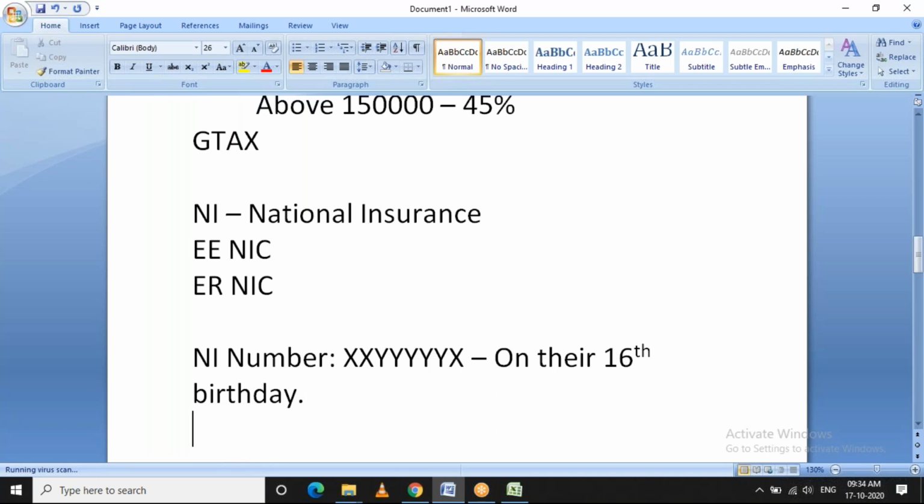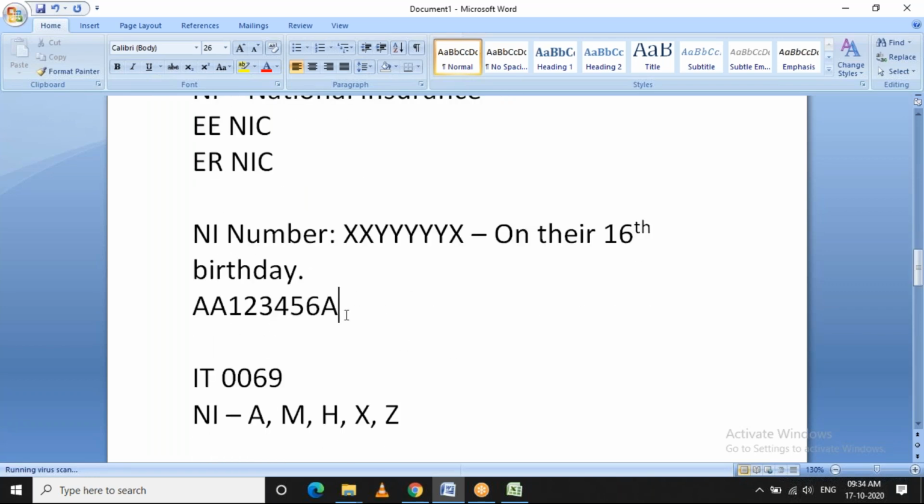For example, it might look like this. All the information related to that employee or individual will be stored in this NI number. It will have the details of their tax code and NI category, and basically all the details, similar to our PAN card in India.